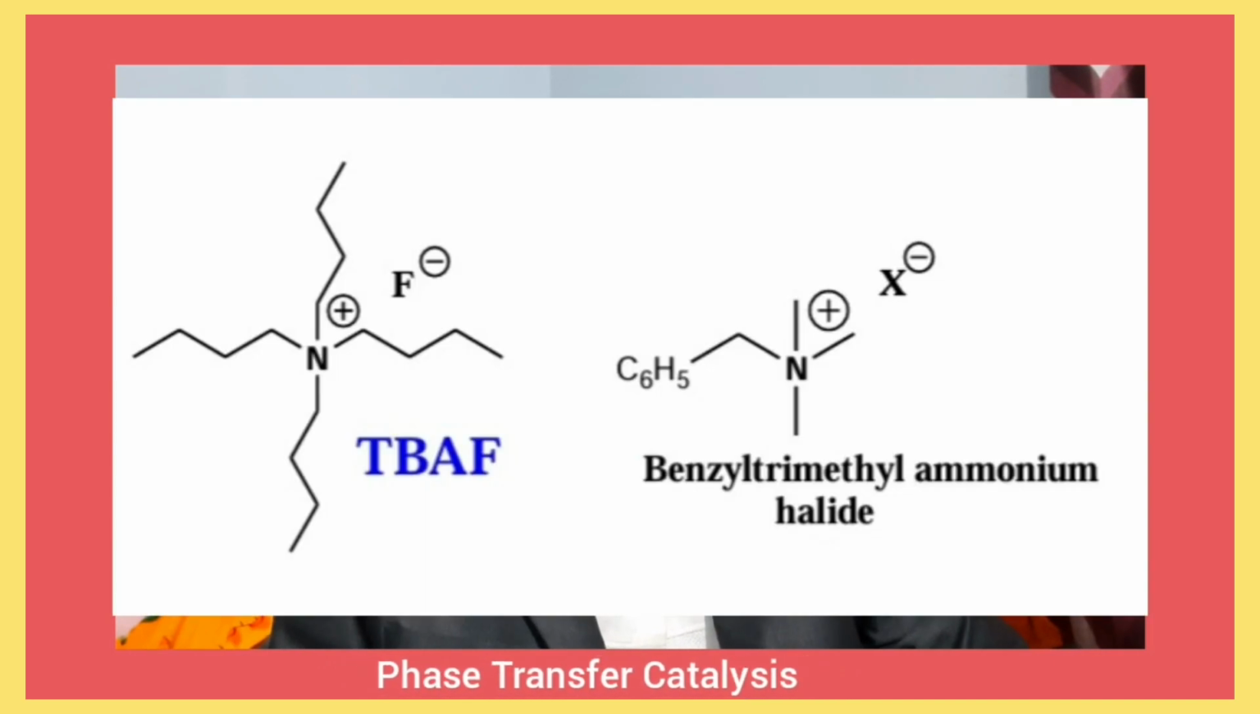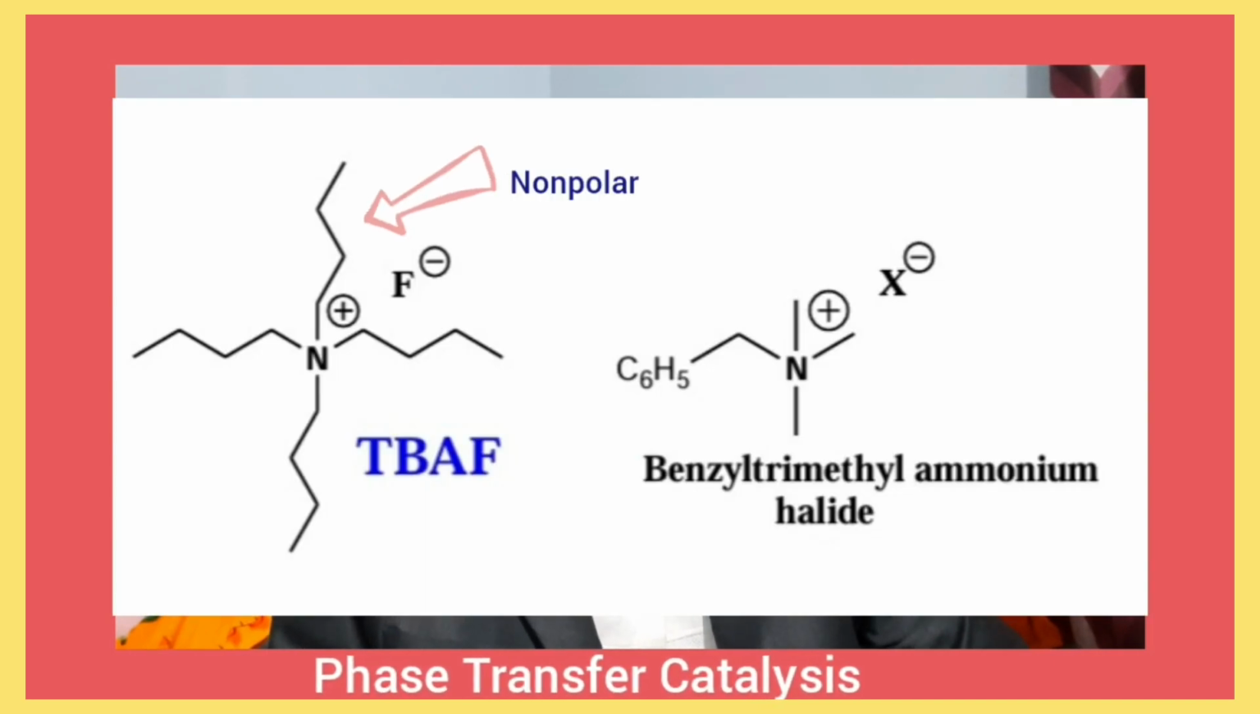See the structures of catalysts. This catalyst contains hydrophilic and hydrophobic parts. Here the alkyl groups act as non-polar groups, whereas the ammonium group is soluble in polar character. That is why we use these catalysts in heterogeneous systems. So it is soluble in both phases.